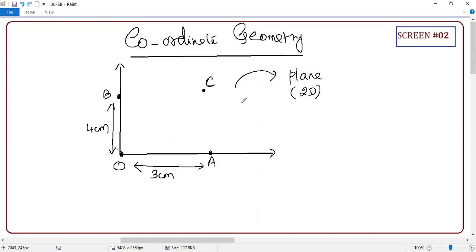So you need two distances to locate a point in a plane. So now the conclusion is: if you want to locate a point in 1D, a line, you need one distance. If you want to locate a point in a plane, you need two distances. One is horizontal distance, another one is vertical distance.